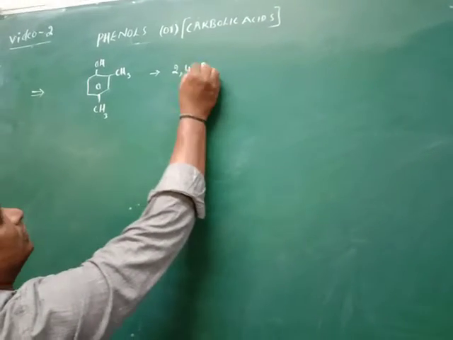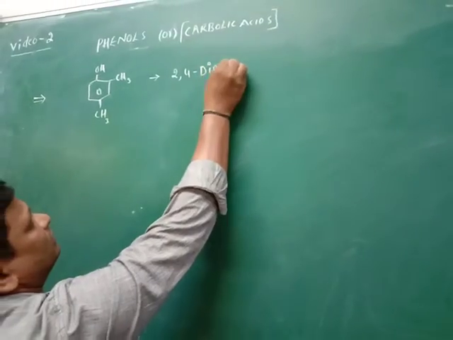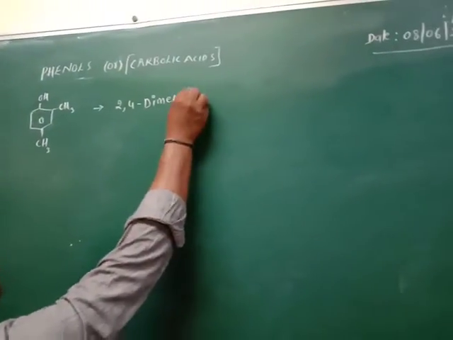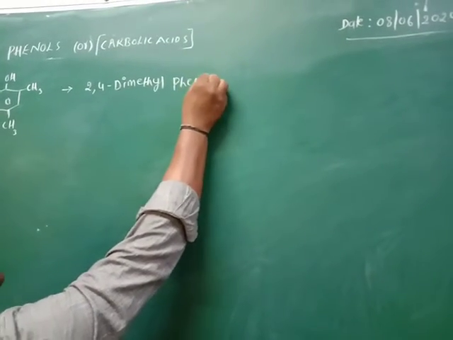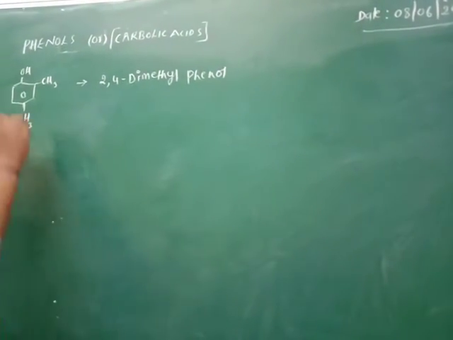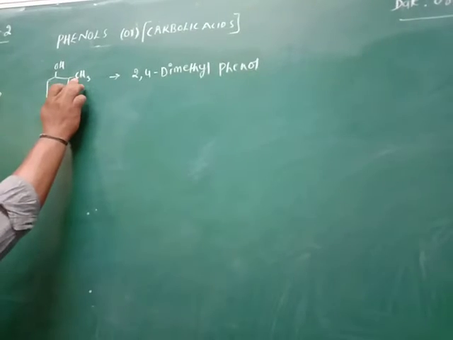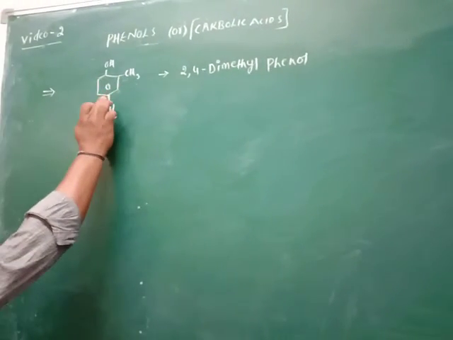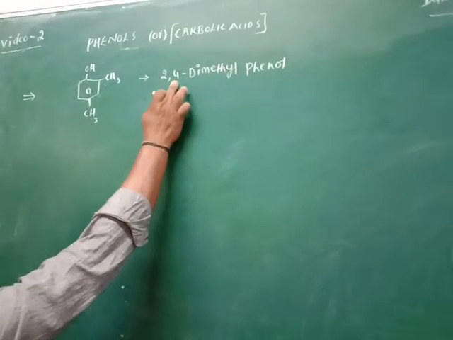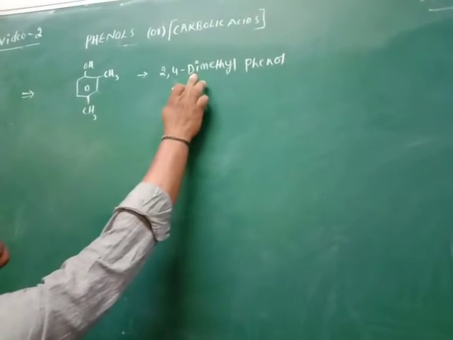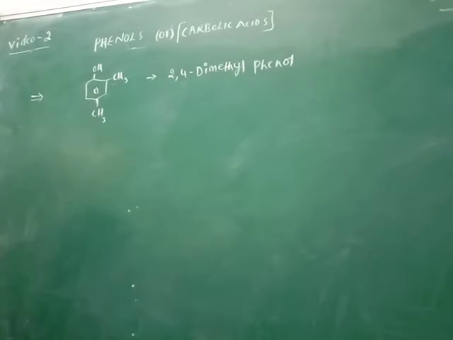2,4 dimethyl phenol. So it is first carbon, second carbon with a methyl group, third carbon, fourth carbon with a methyl group. So at 2,4 the number of methyl groups is 2, so dimethyl phenol.